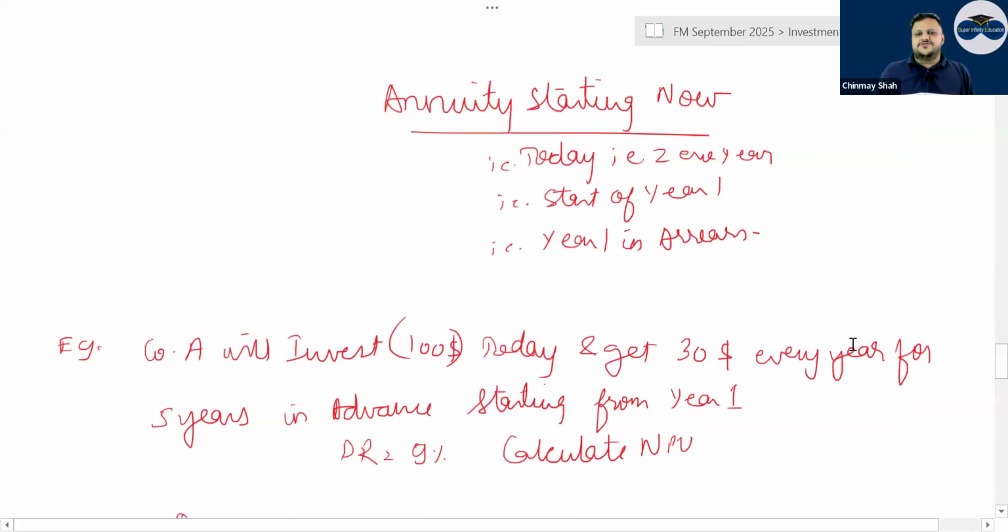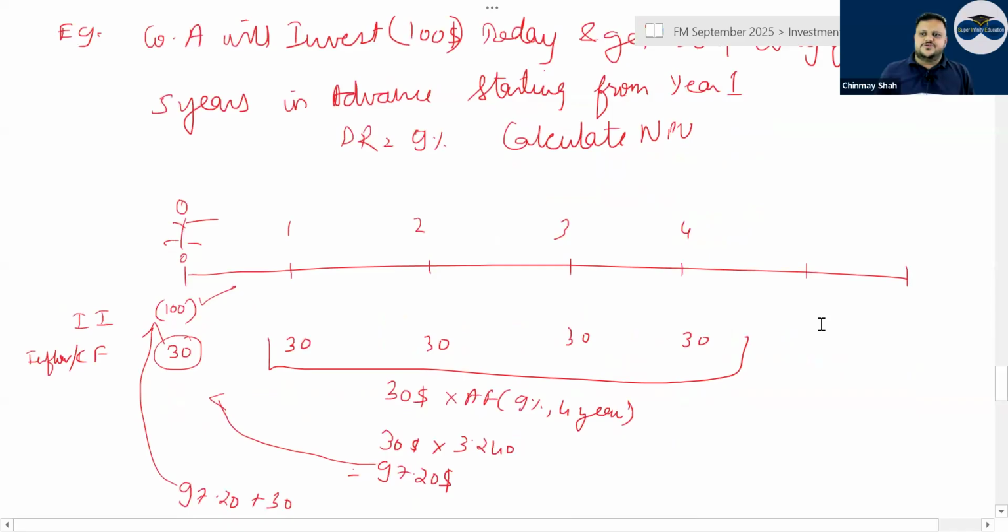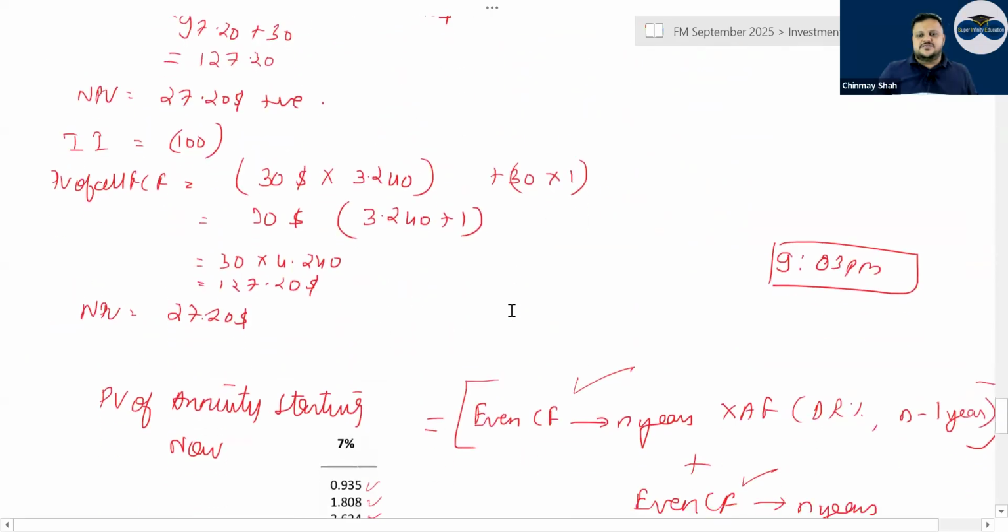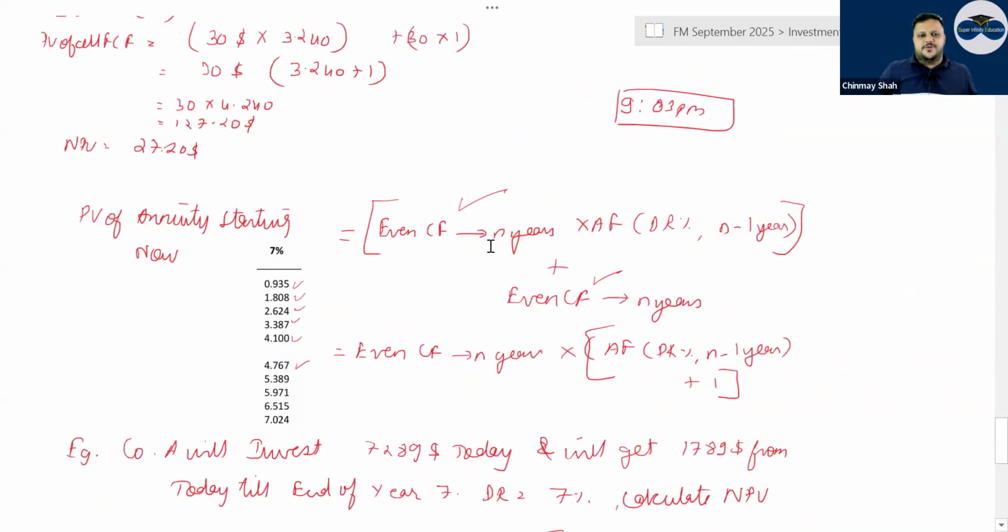Then annuity starting now. From 0 year only the annuity starts, so from 0 year only you get the money. So what you do is, for 0 year you forget everything. For the first year up to whatever years, you have the annuity, you bring it to 0 year, and then add the cash flow that is at the start. So you can have a look at the formula.